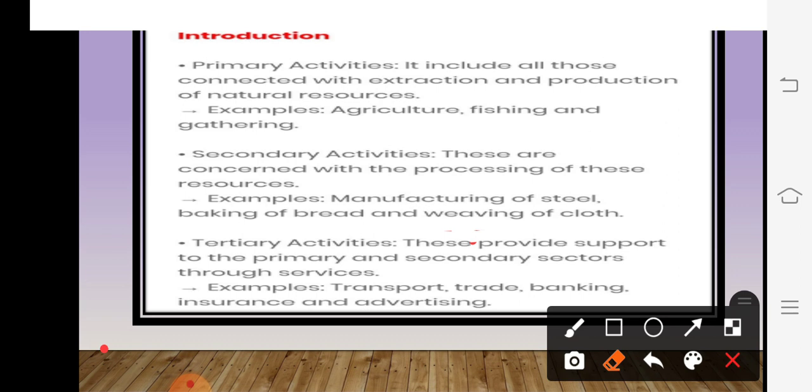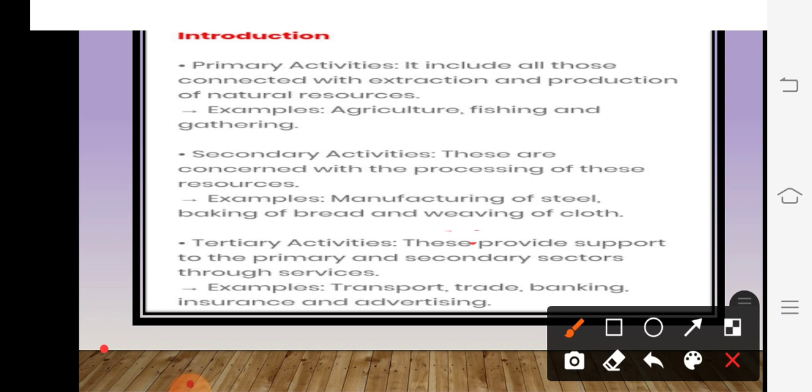Next here, the very important thing, that is tertiary activities. Children, what is tertiary activity? These provide support to the primary and secondary sectors through services.